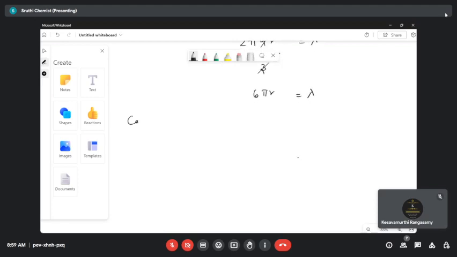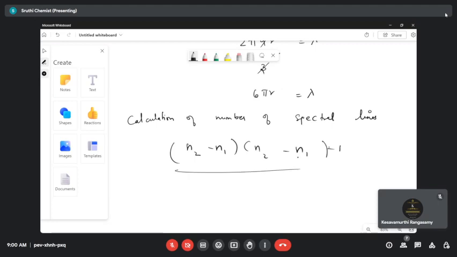To find the number of spectral lines, we have the formula: n2 minus n1 into n2 minus n1 plus 1, whole bracket, divided by 2.